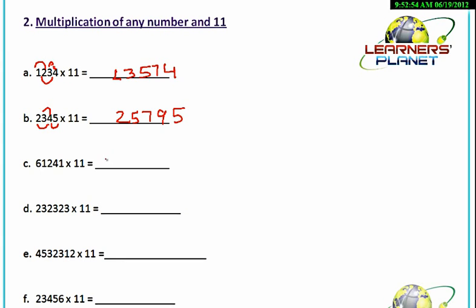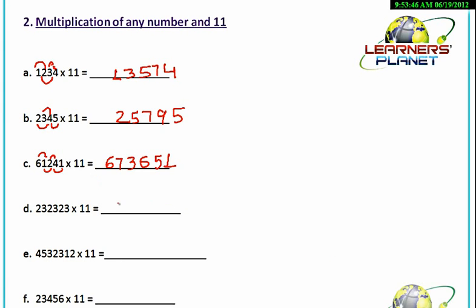Okay. Now let's take this example, 61241 into 11. Whatever may be the size of the number, it's actually very simple. You just have to practice with that. Okay, copy 1 as it is. Then 4 plus 1, 5. 2 plus 4, 6. 1 plus 2, 3. 6 plus 1, 7. And 6 as it is. Okay, so the answer of the problem 61241 into 11 will be 673651.